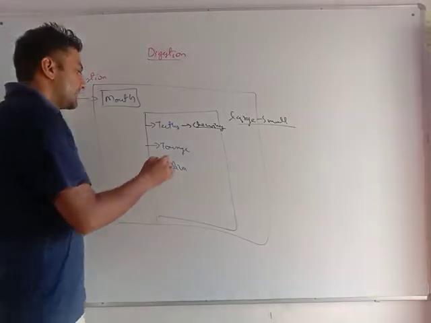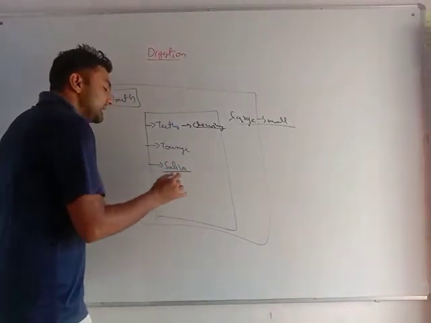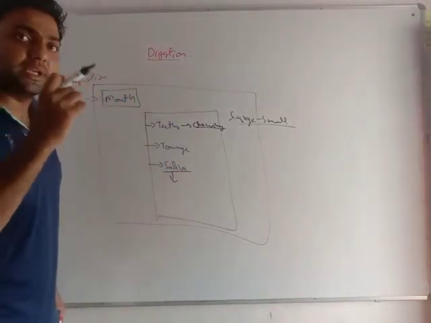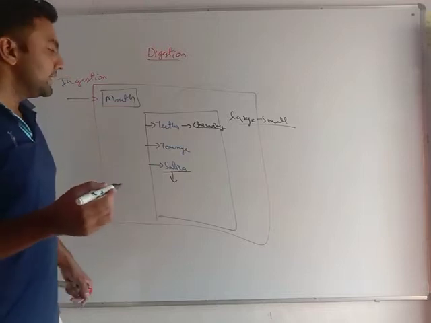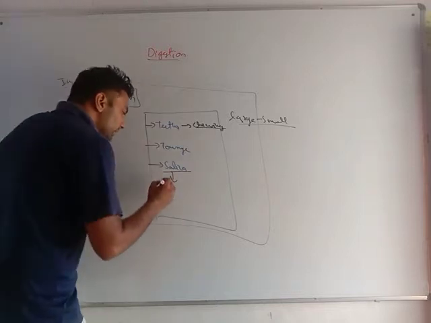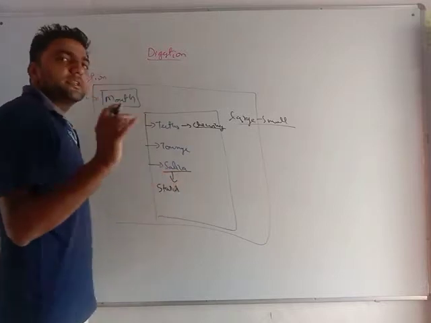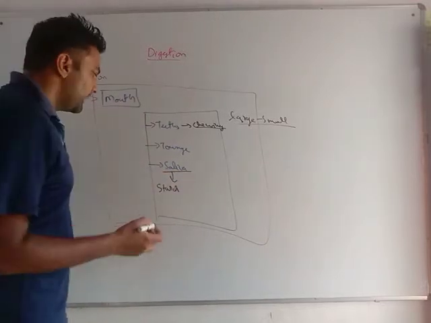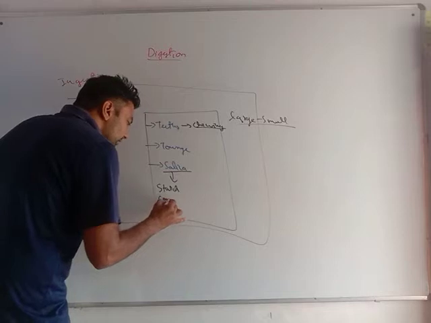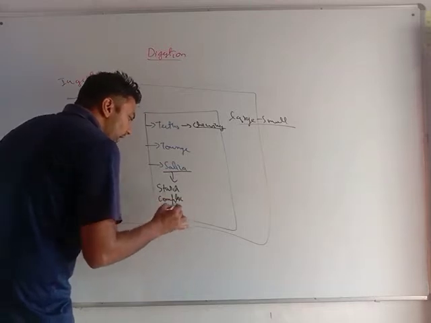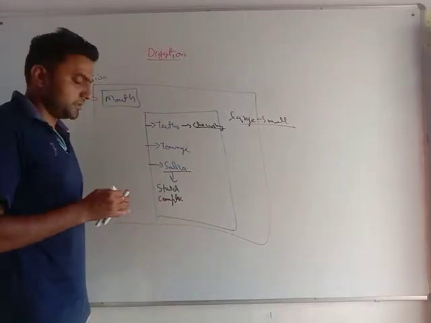Very important. The second thing is saliva, which we call thuk in our Hindi language. Saliva converts starch. What is starch? Starch is plant food, a complex carbohydrate. My body can't use starch.